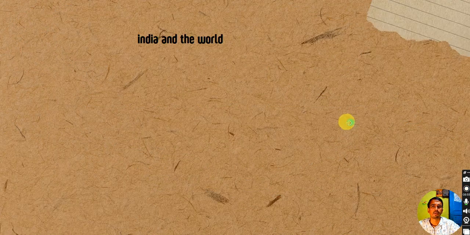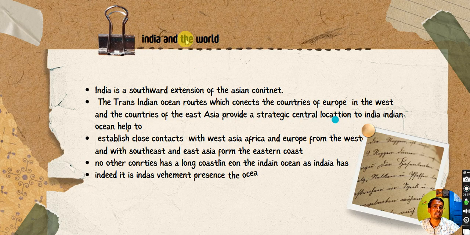Moving ahead to the next point, India and the world. In this we are going to understand India's relation with other countries. India is the southward extension of the Asian continent. There are 7 continents, I hope you know every continent.